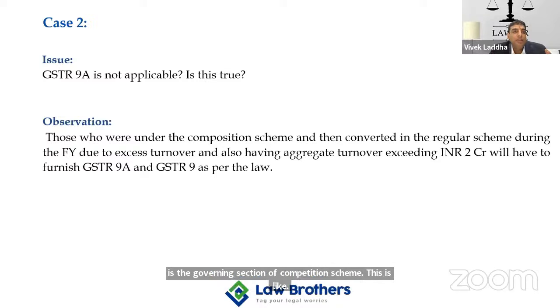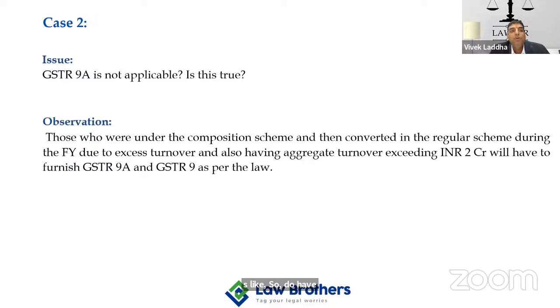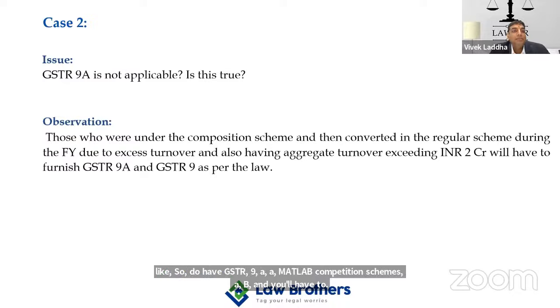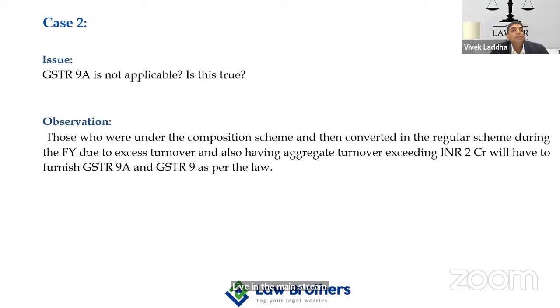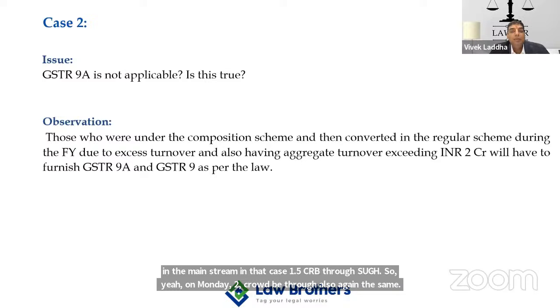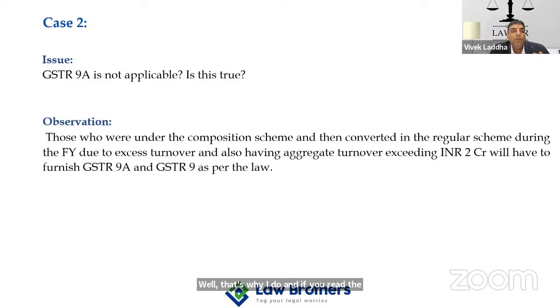So when you exit the composition scheme, GSTR 9A, and you'll have to live in the main stream, in that case 1.5 crore also crossed and suppose 2 crore also crossed in the same financial year. So as per my view, and if you read the requirement of section 44 with rule 80, right, with rule 80, you'll